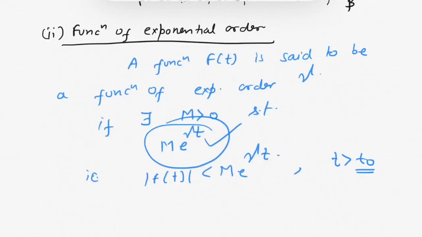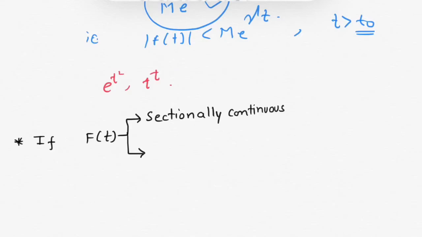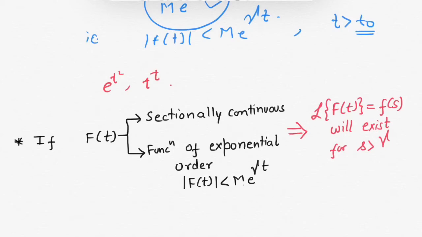Now let us see some functions which are not of exponential order. So e raised to power t square and t raised to power t are some functions which are not of exponential order. You can verify it by yourself. Now let's move towards the main topic of today's video. If function f(t) is sectionally continuous and is a function of exponential order, then the Laplace transform of this function will exist. So let's prove this theorem.